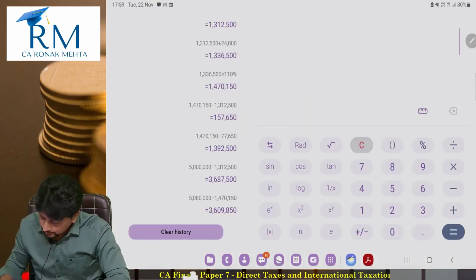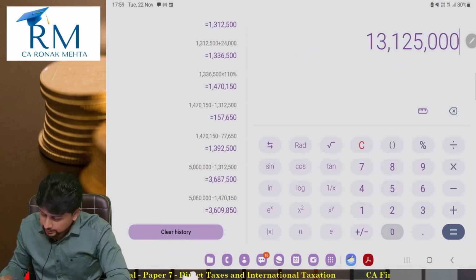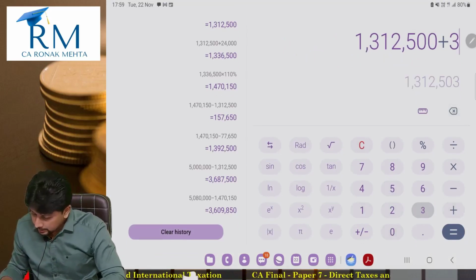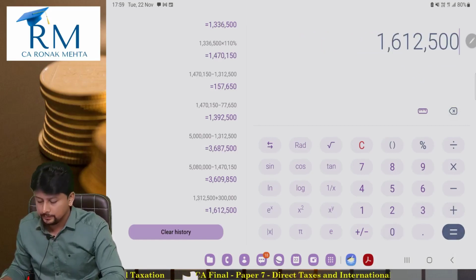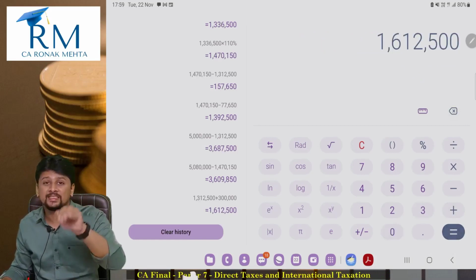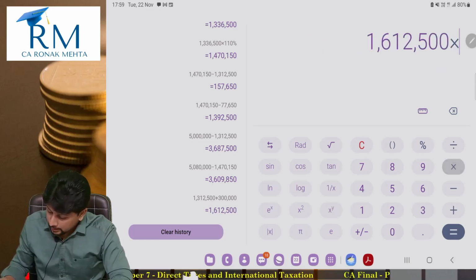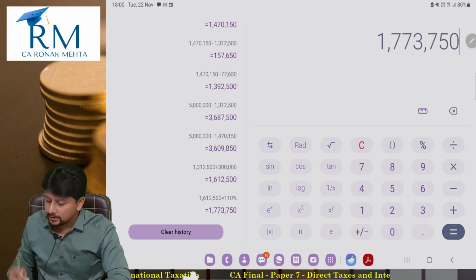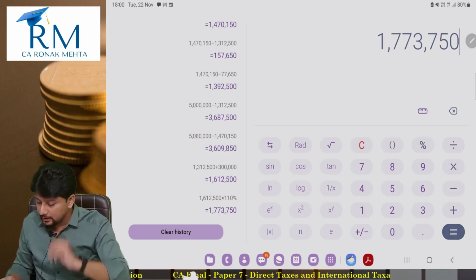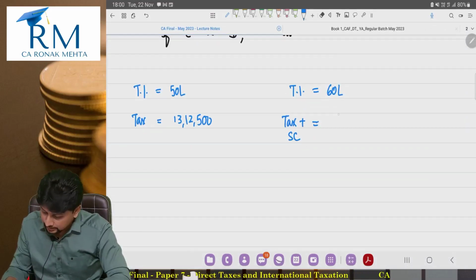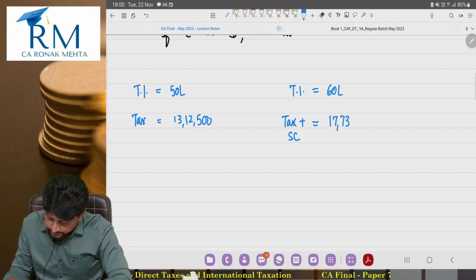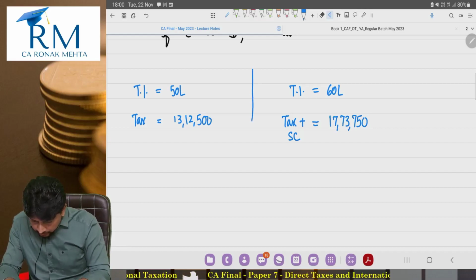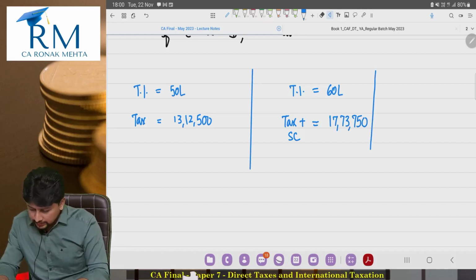So 13,12,500. What is this? This is the tax on 50 lakhs plus an additional 3 lakhs. This is the tax on 60 lakh rupees ka income, and a 10% surcharge. So when we add the 10% surcharge, we get 17,73,750. Now you can do the comparison for yourself.